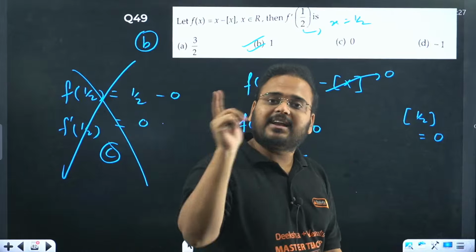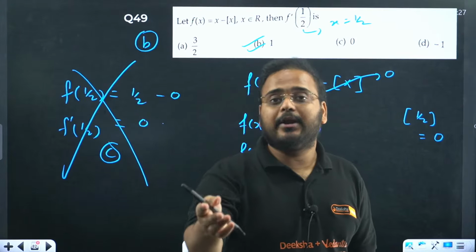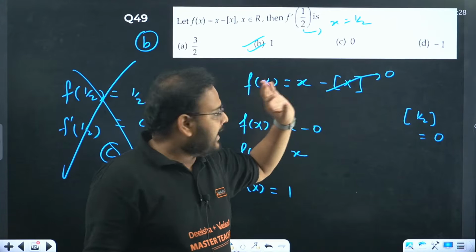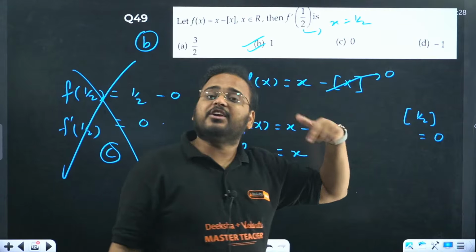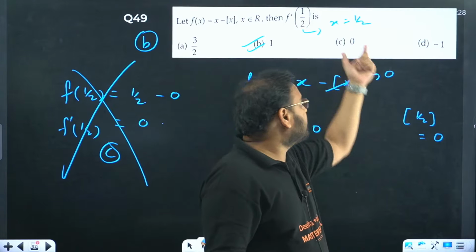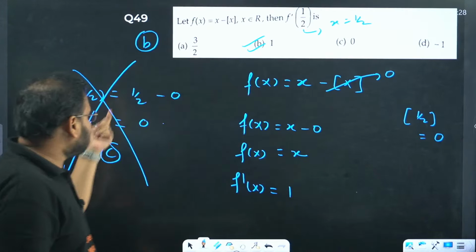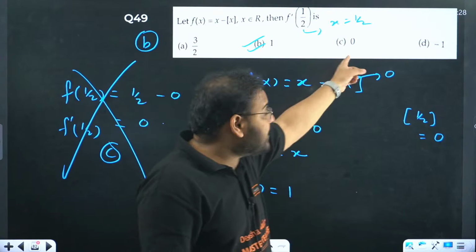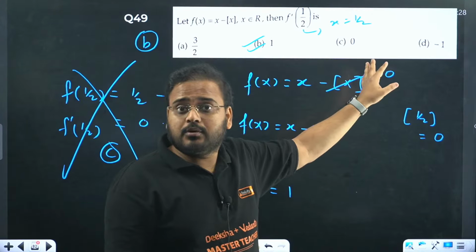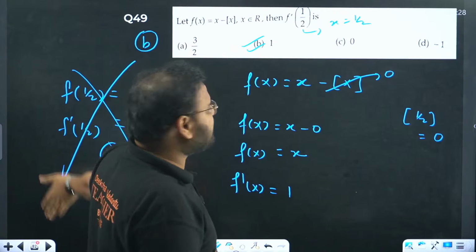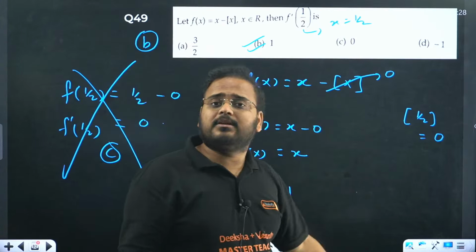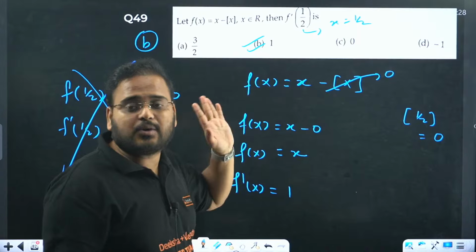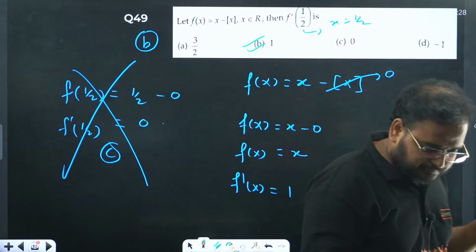You first find the derivative, then you put the value of 1 by 2. To understand the nature of the function, we just use the given result. You will not substitute and then differentiate. You will differentiate, then substitute the x value. Option C is also given as 0 to confuse you. You will say, sir, I did this method, you taught me this. I did not teach you that. This is wrong, this is the right method. You get the answer as option B. 49 is option B.